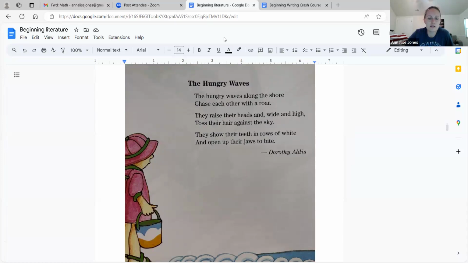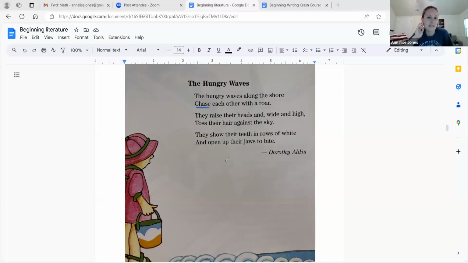All right, so let's take a look at this. What do the waves do that they can't literally do, but it's something humans do, and it is describing them in a more creative way? Chasing each other, right? Are the waves actually chasing each other? They're just responding to the moon's gravity. So I don't think they're chasing each other. But does it seem like they're chasing each other when one comes and then the next one and then the next one, right? So they looked out there and they were like, it seems like they're chasing.